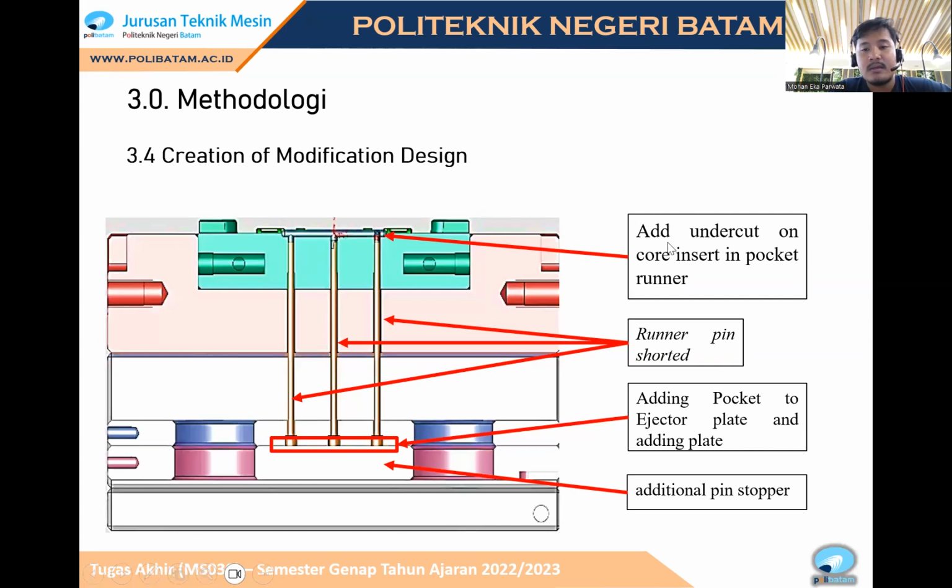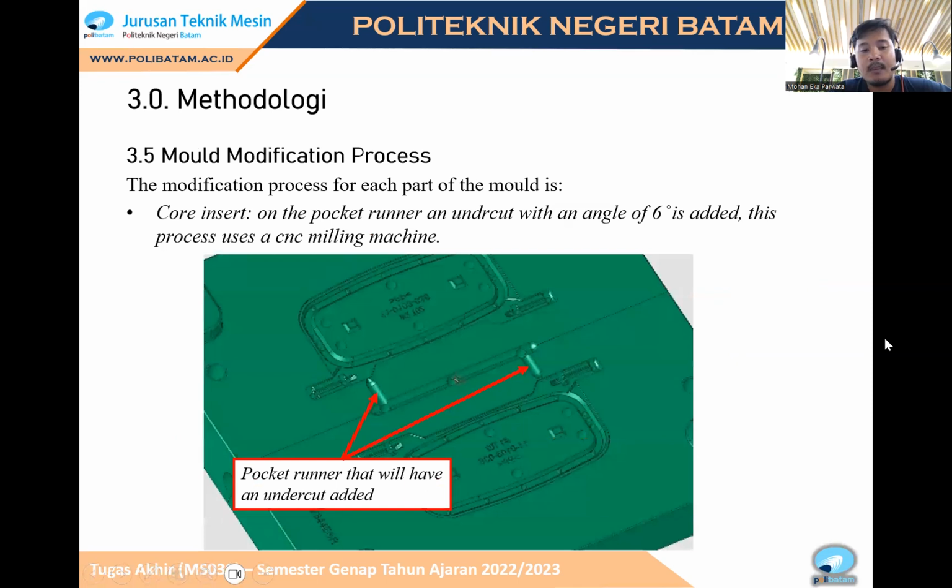Okay, this arrow indicates an undercut on the core insert in the pocket runner. And this arrow indicates the runner pin sorted. And the arrow indicates adding a pocket to the ejector plate and adding a plate. And this indicates an additional pin stopper.